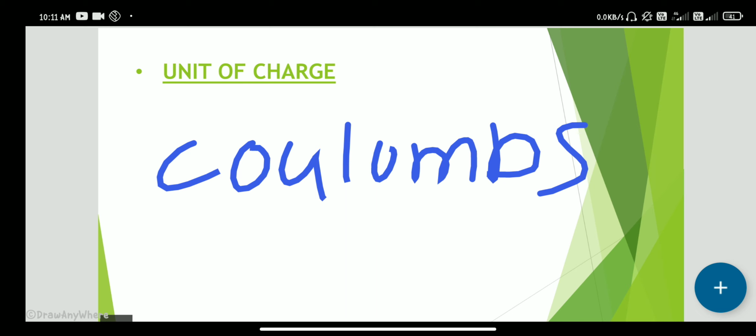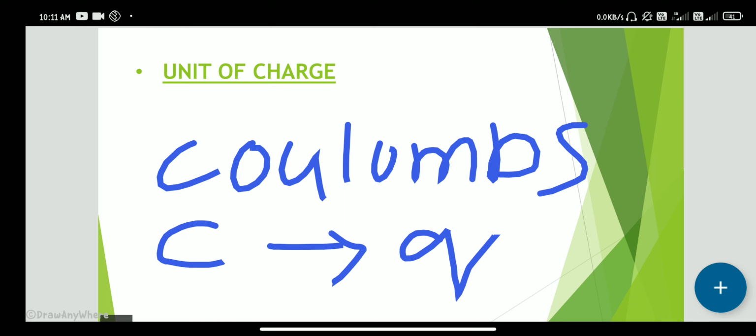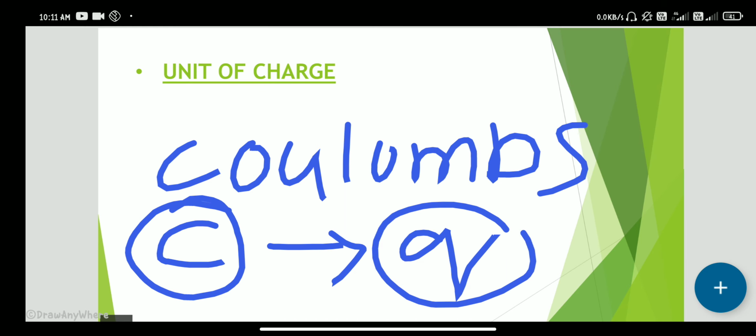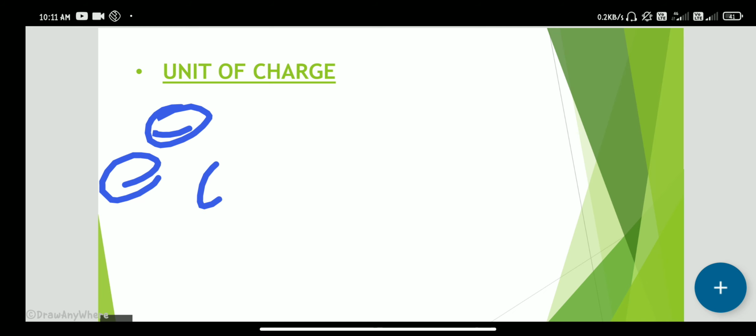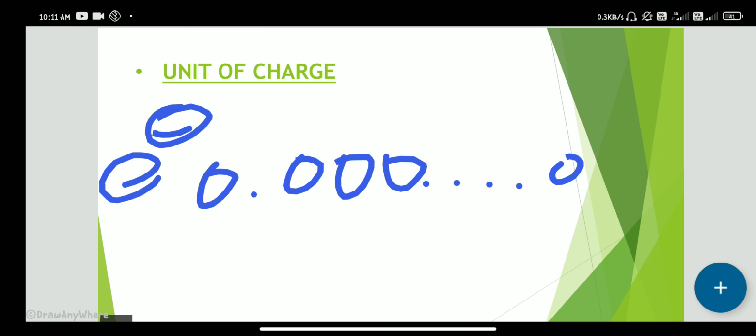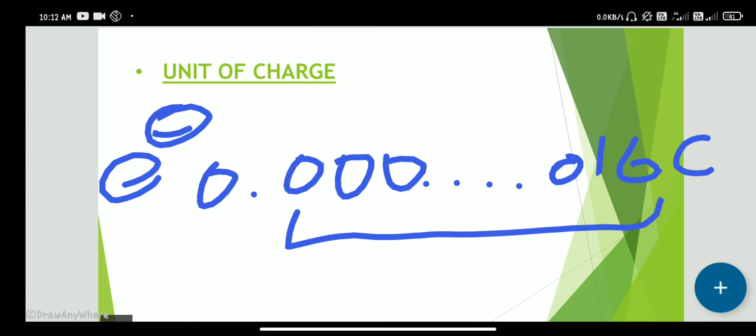It is indicated with C, and charge is indicated with small q. One electron has a charge of 0.000 and so on, 0.16 coulombs, with 18 zeros here.